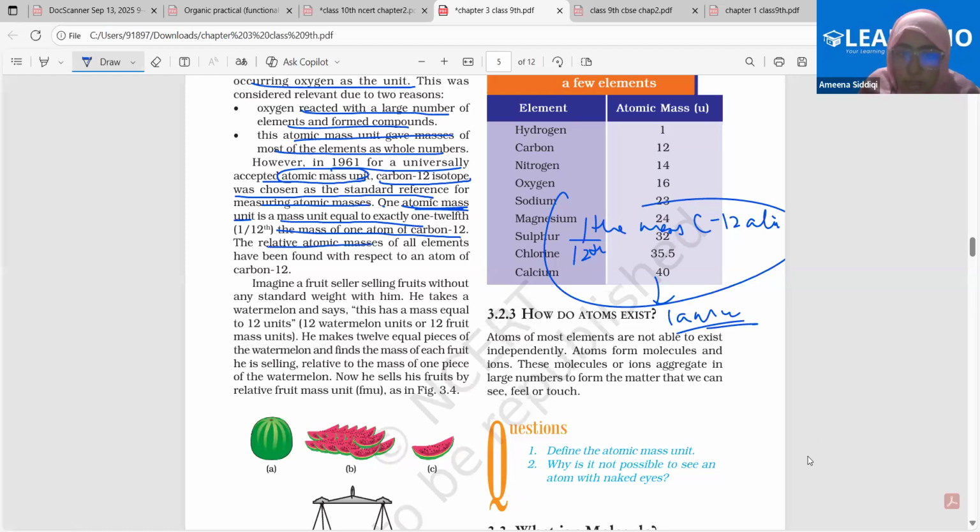The relative atomic masses of all elements. Why relative? I've already told you, because we are measuring the masses of all other elements in relation to this standard unit, in relation to this reference point, and have been found with respect to one atom of carbon-12. Clear? Is this point clear?